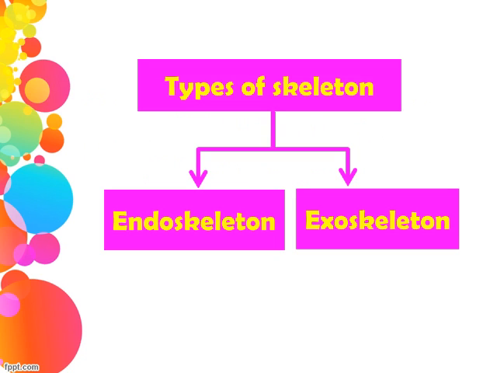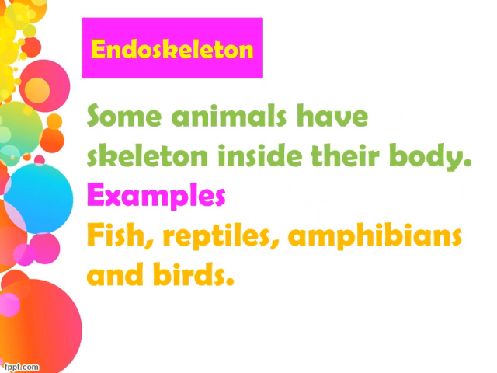There are two types of skeleton: endoskeleton and exoskeleton. Endoskeleton: some animals have a skeleton inside their body. For example, fish, reptiles, amphibians and birds. You know fish and birds, but you don't know what reptiles and amphibians are. Now let's discuss them.